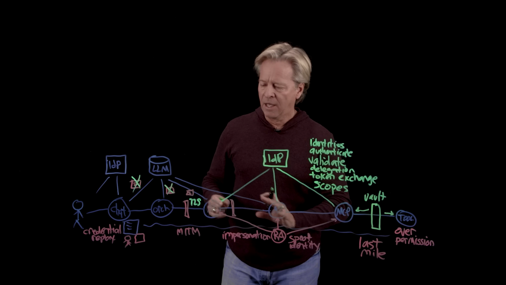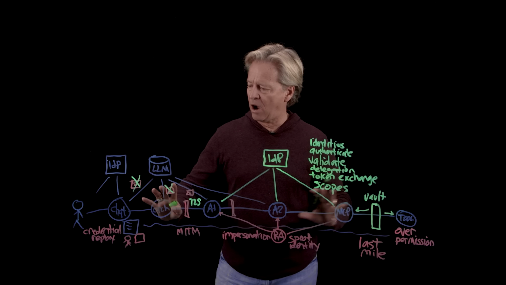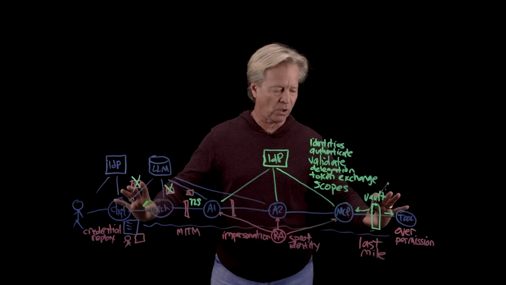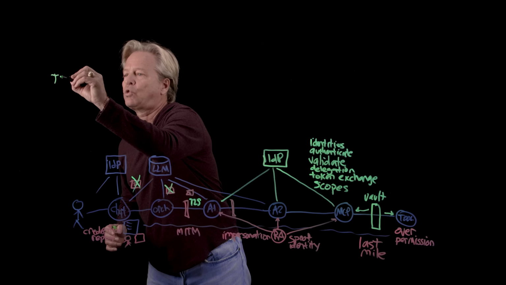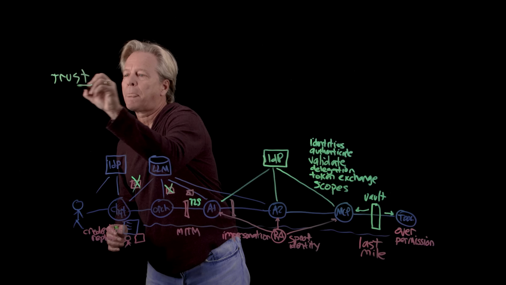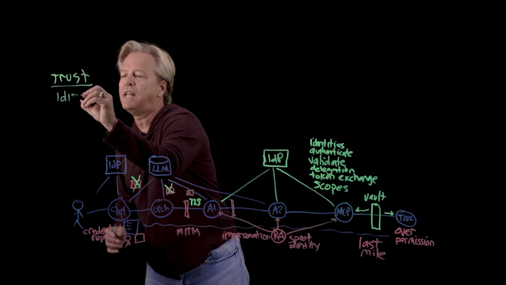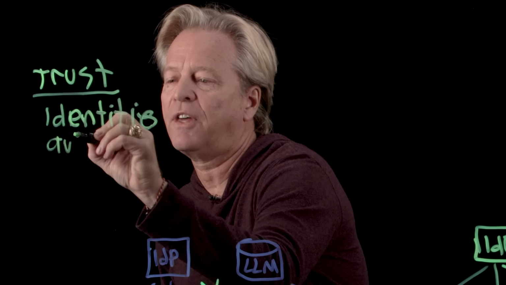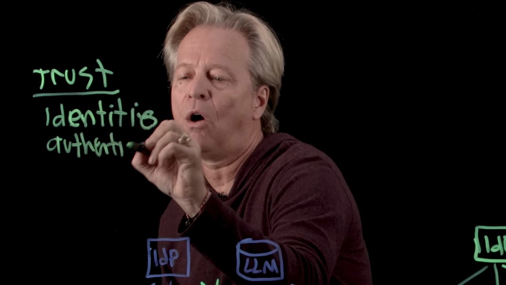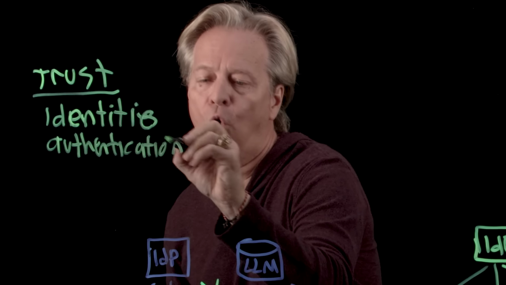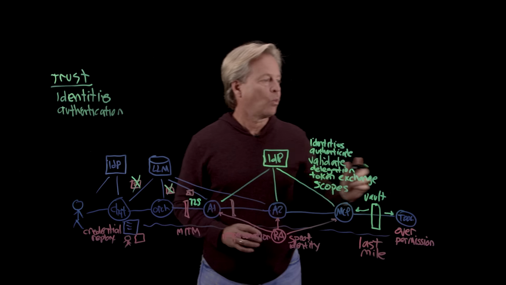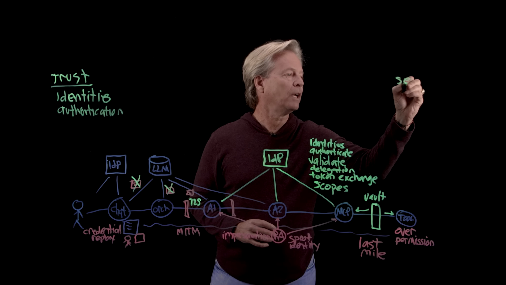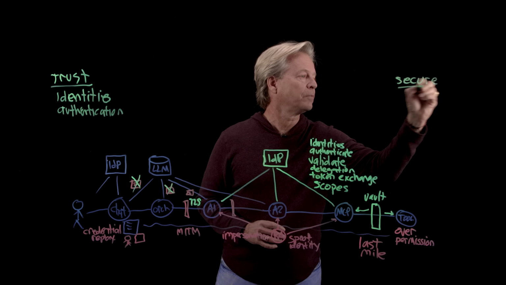All right, so this is a good view of how we can start through a typical agentic system and do things with trust, where we trust the identities and we trust the authentication. So we know who is operating across this flow and we trust that. We also can make sure that we are doing secure flows.